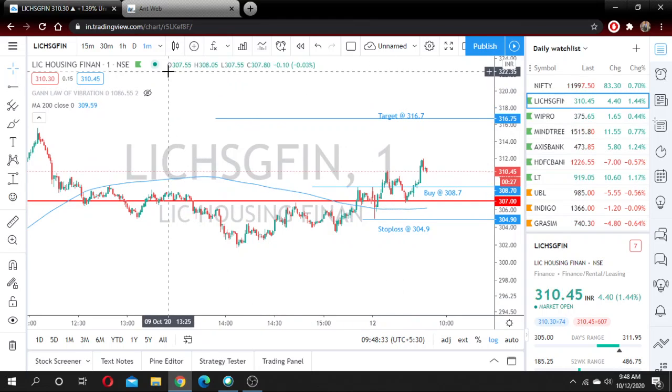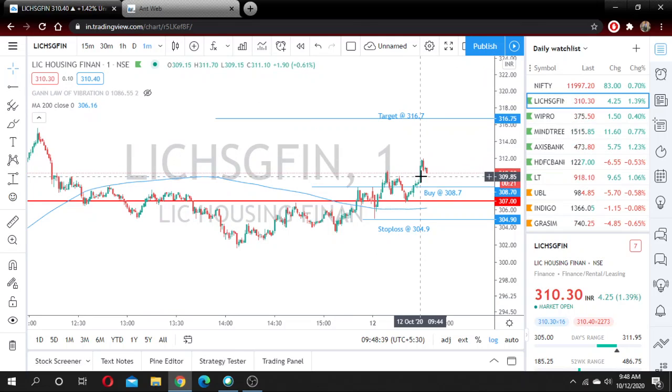I will explain this. Here O stands for the opening of a particular candle. If I put the cursor on this candle, it shows O, the opening of the candle, is 309.15, and the high of that candle is 311.70.